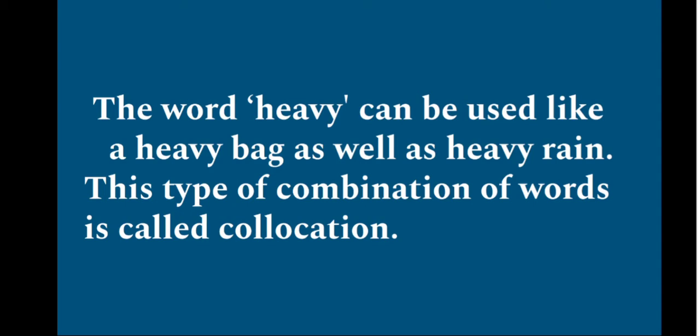So, the combination of the adjective and noun can be called collocation.